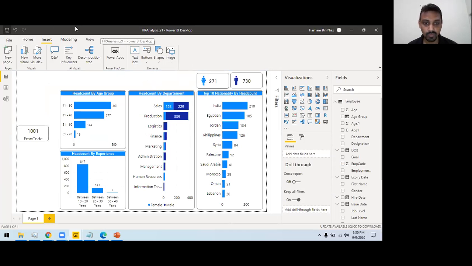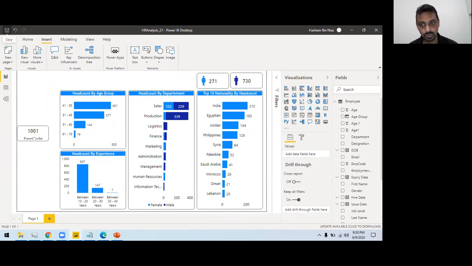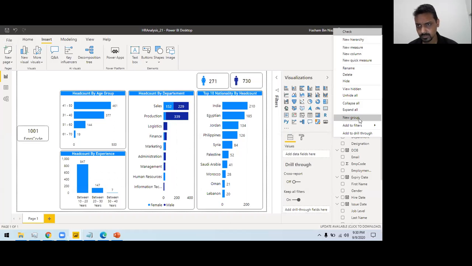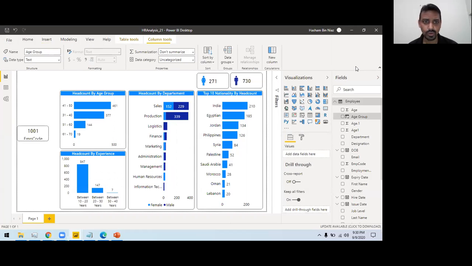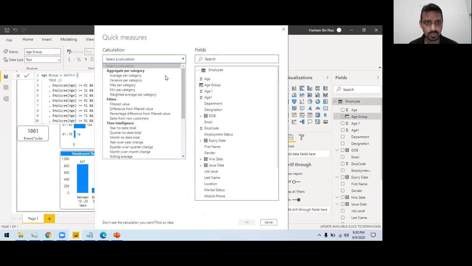So what if I want to calculate the average age group? How can I do the average age group? The thing is very simple. You can create a new quick measure, average per category.